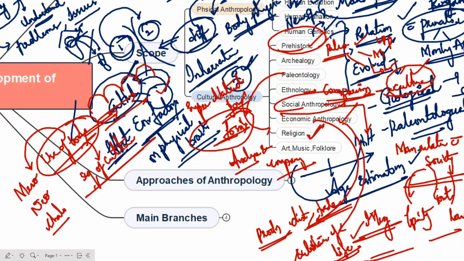In the earlier periods, there were no answers to these types of questions from the people. Because of this, people started believing in god, started believing in the existence of god. And sometimes people, especially those belonging to tribal groups, started worshipping nature.